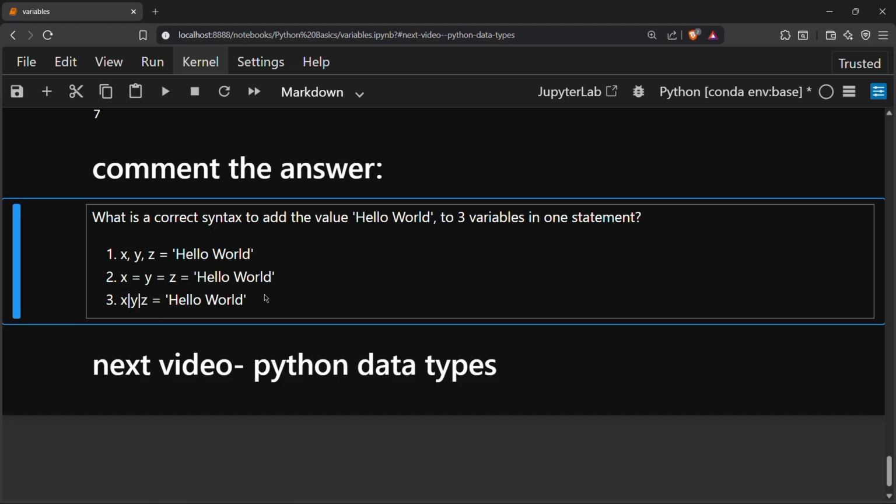So pause and think. And the answer to the question is the second, because we want to assign the same value to three different variables, so we use equal to. Here the first one is incorrect because x comma y comma z needs three values separated with commas. Okay, so the next video will be Python data types.